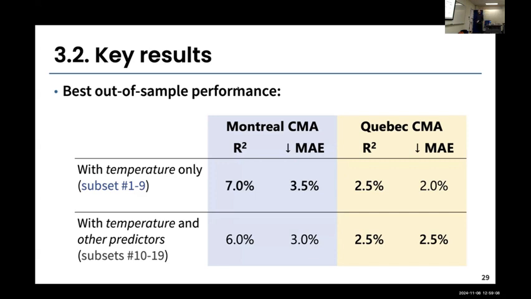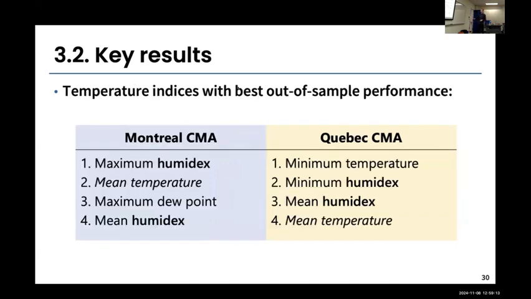So knowing that these models perform the best, which of these subsets 1 to 9 is the best? That's what we've seen here. For Montreal, the temperature indices with the best performance were either maximum or mean temperature, or humidex, or dew point. While for Quebec, these metrics were more minimum temperature, so it's night temperature, or humidex. And what we see clearly here is that the mean temperature is still doing a very good job, for both Montreal and Quebec. And we know that this metric is the most used metric to model the heat and health relationship internationally.